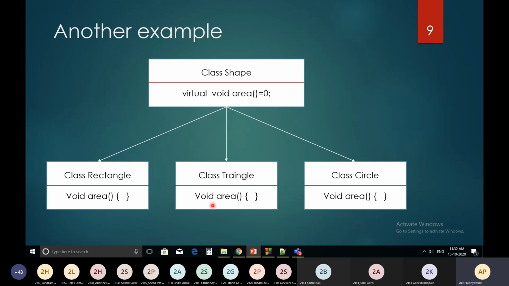Similarly, triangle needs to write the body for area. Similarly, circle class needs to write the body for the area. And the body of each area will have different logic. So this is one example which shows the importance of abstract class and pure virtual function.